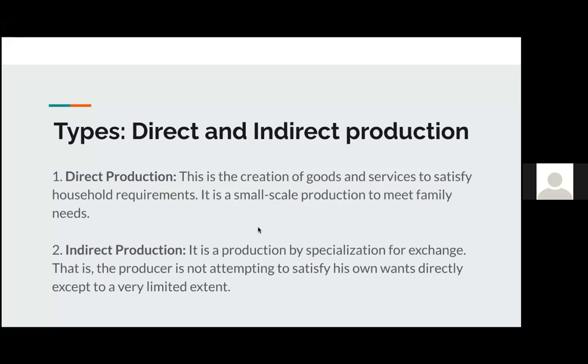So there are two types of production. We have direct production and indirect production. With direct production, you'll be creating goods and services to satisfy purely your household. So it's small scale production just meant to meet family needs. Whereas indirect production is production by specialization for exchange. Here the producer is not trying to satisfy his own or the family's wants. He's trying to provide for a large amount of people.